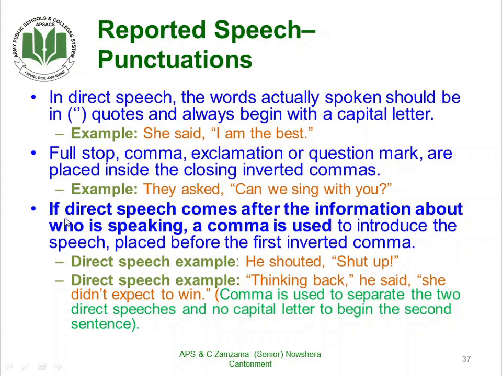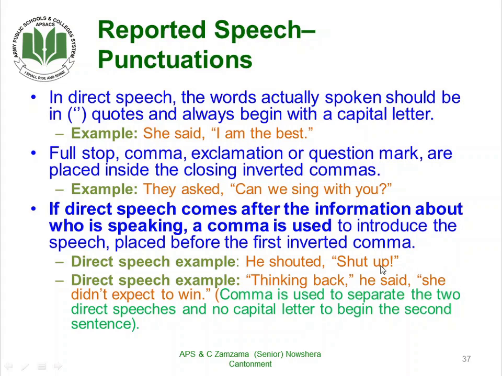Now, if direct speech comes after the information about who is speaking, a comma is used to introduce the speech, placed before the first inverted comma. For example, he shouted, shut up. Now, the exclamation mark is within the inverted commas. The next example is, thinking back, he said, she didn't expect to win. This is related to your textbook as well; you had some exercises.